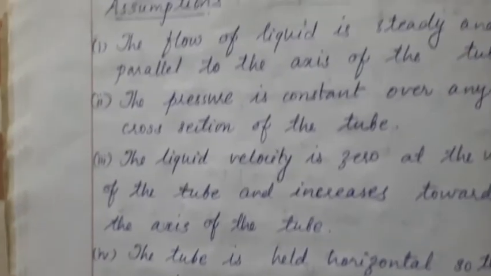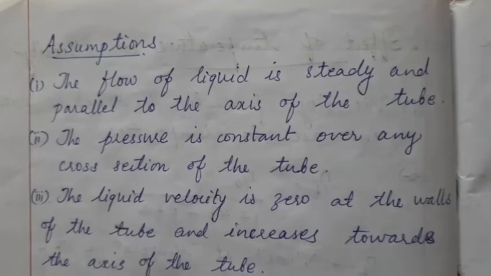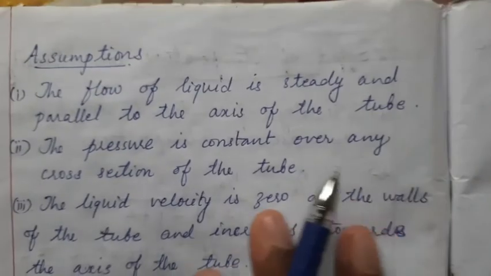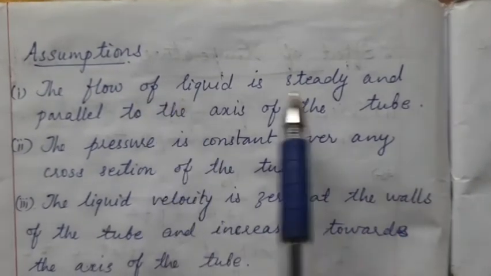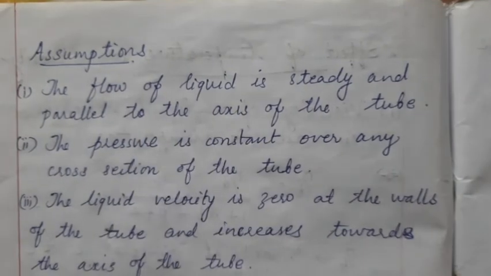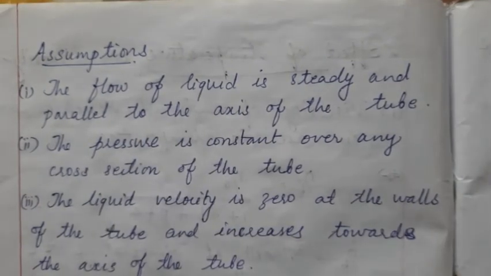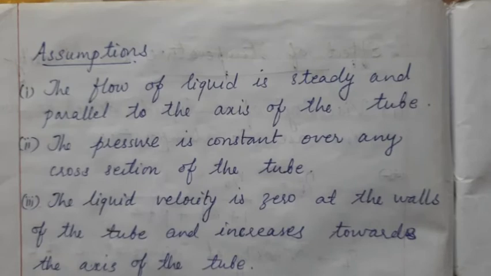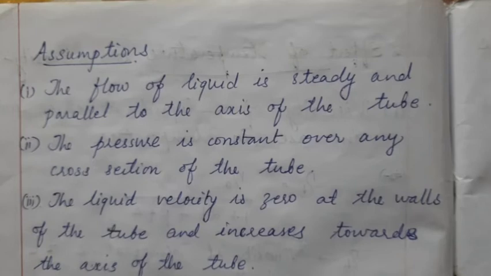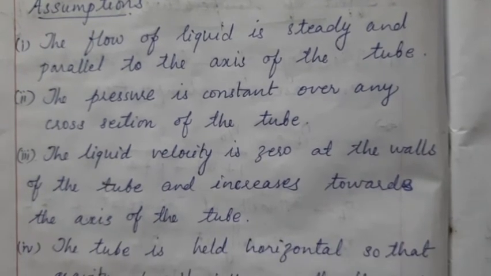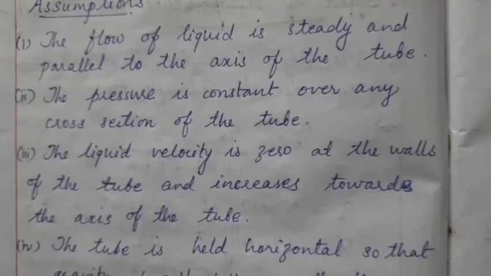So the assumptions made for getting this equation are: the flow of liquid is steady and parallel to the axis of the tube. It should be a streamline or a steady flow. There is not much pressure variation inside the tube, another condition. And at the walls of the tube, the velocity of the liquid is 0.